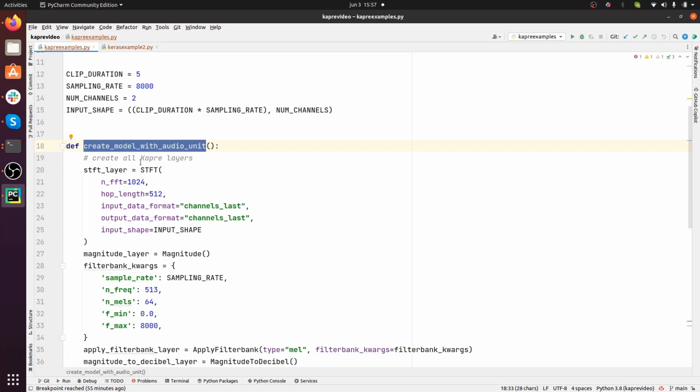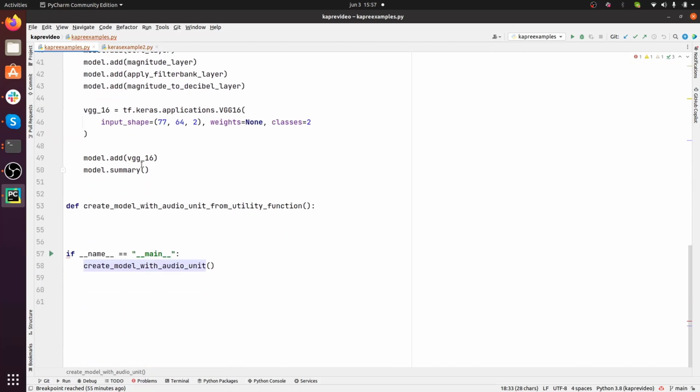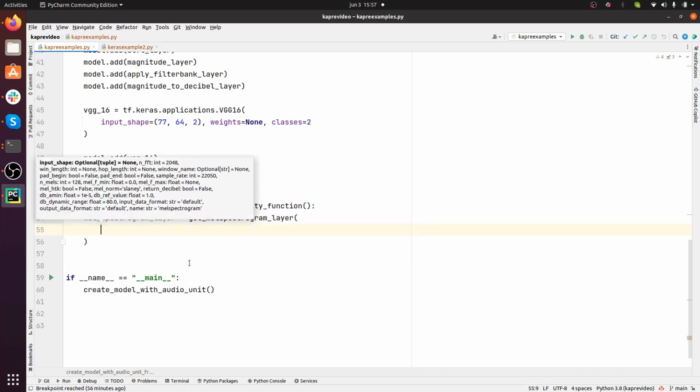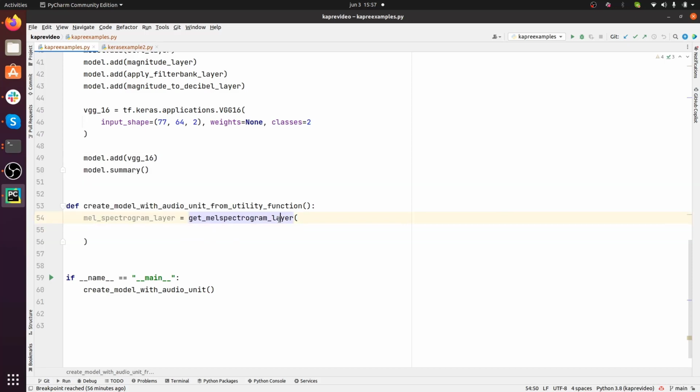Okay, so what should we do here? Well, this is actually quite straightforward, because here we're going to have a MEL spectrogram layer, and that is going to be equal to get MEL spectrogram layer. Here we have to pass a lot of parameters.